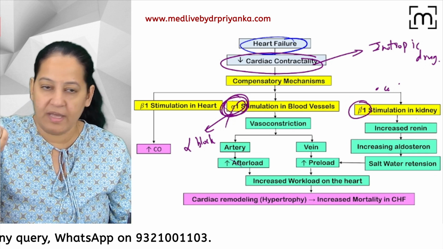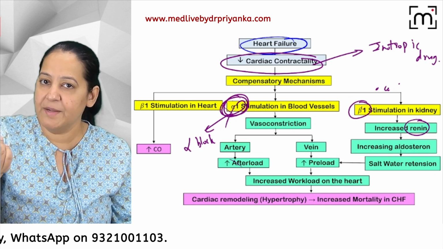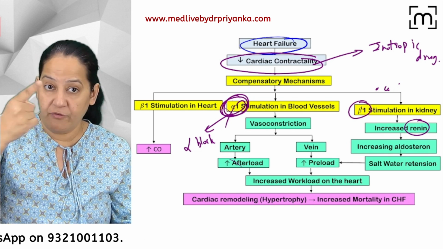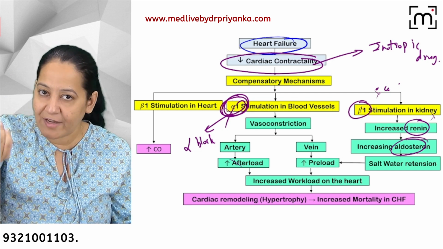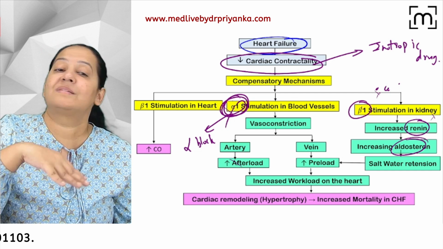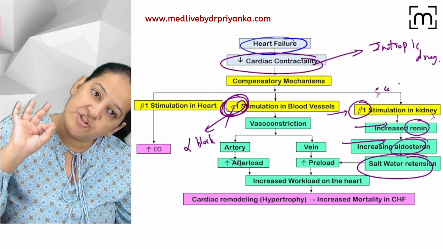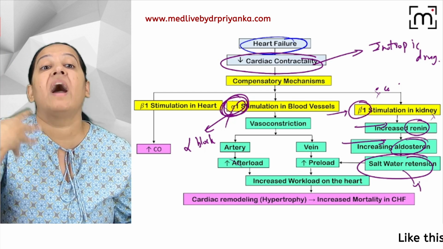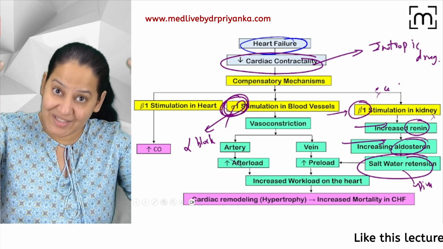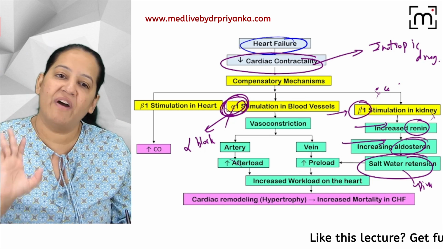Either give a beta blocker, then nothing else is required, or give a RAAS inhibitor, or an aldosterone antagonist. But if you are not doing so, finally sodium water retention will happen. So you have to give diuretics to excrete the extra sodium and water in the urine. So finally, you will give diuretics.